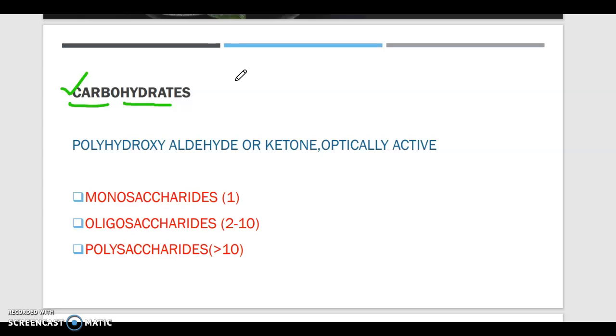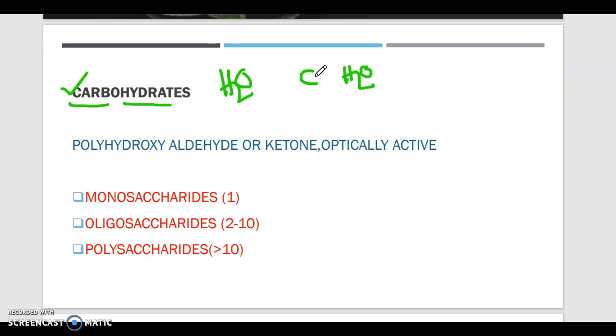Hydrate means water, and hydrate of carbon means C, carbon, and with that water. Molecules having hydrates of carbon are called carbohydrates from a very general point of view.